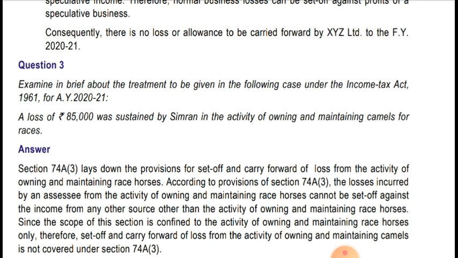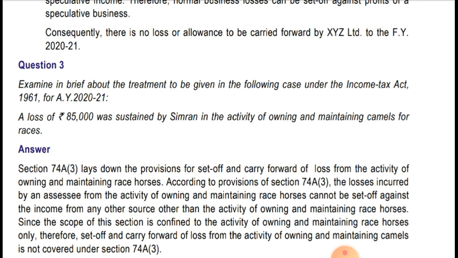But there is no such restriction in the provision for loss from owning and maintenance of camels for races. It is only for owning and maintenance of racehorses that the loss can be set off only against income from that activity.